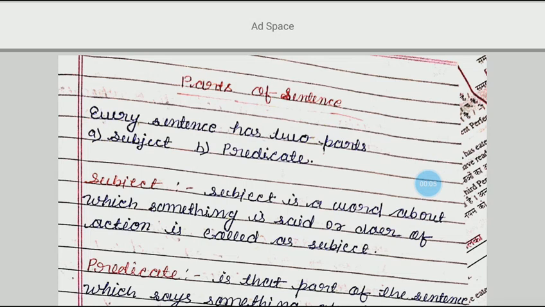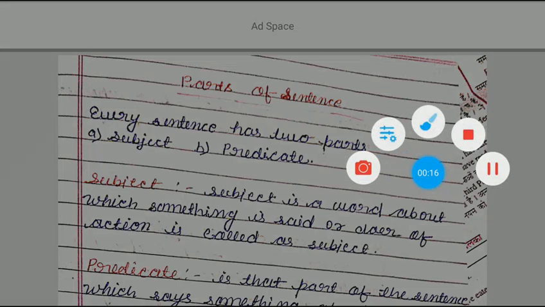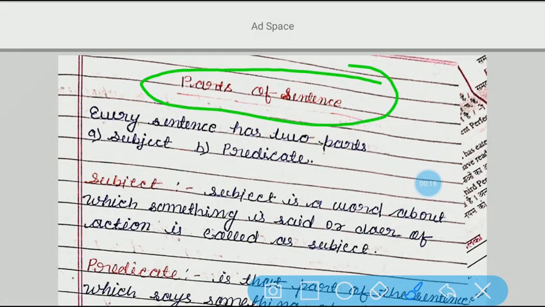Today we are going to start one new topic and the topic name is parts of sentence. In last class we have completed kinds of sentence and this is next to that topic, that is parts of sentence. Students, I am teaching you step by step. So I hope the same, and I would like to tell you, beta, please make a fair note of all these topics. Alright? In your grammar copy. So let's move ahead.